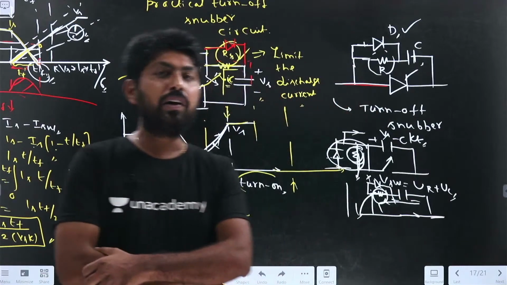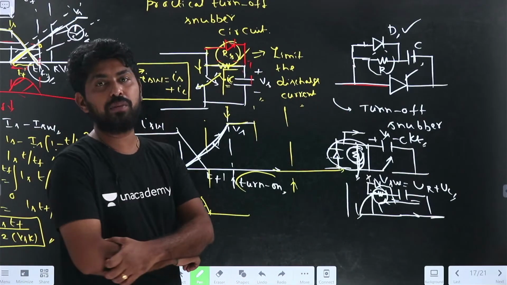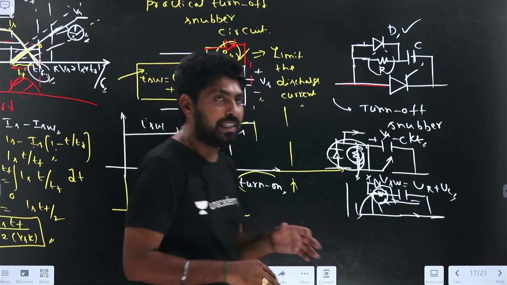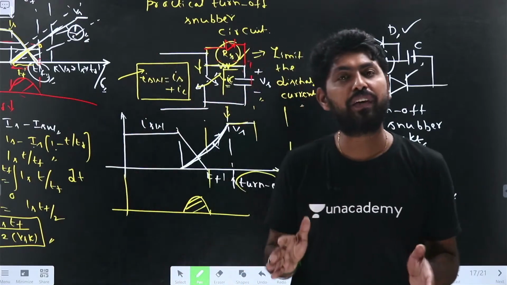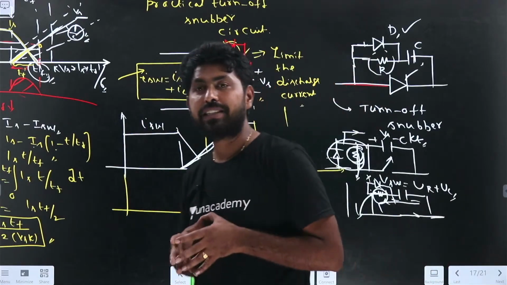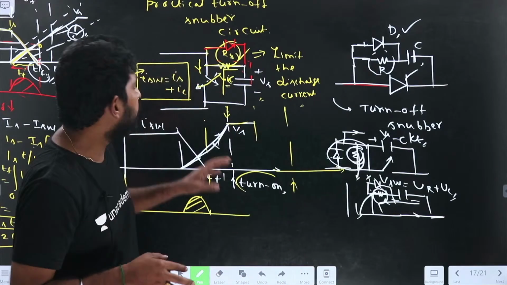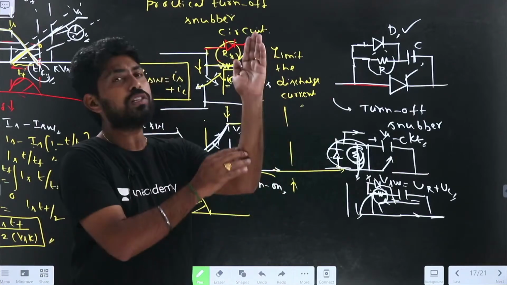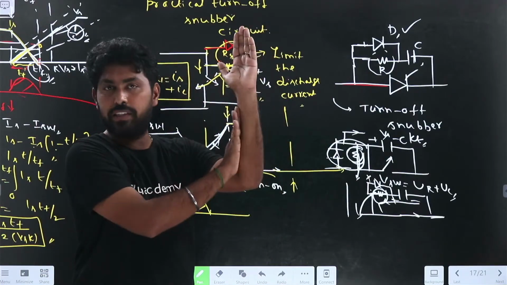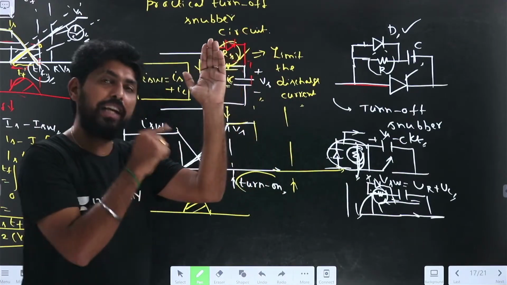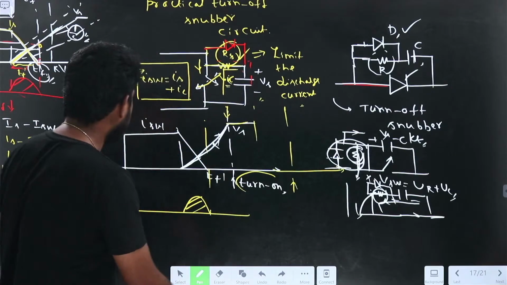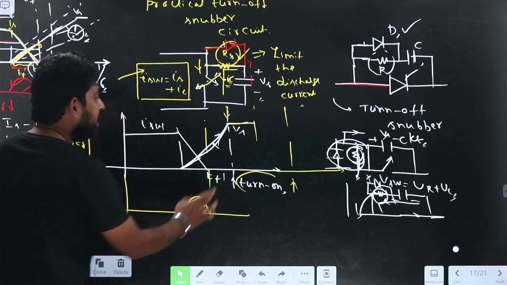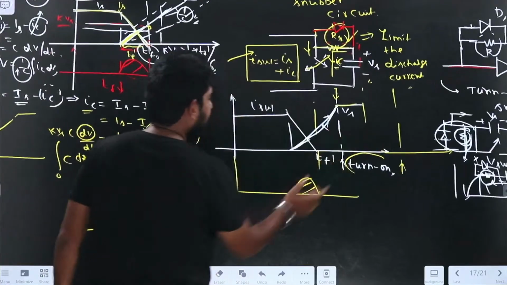Now tell me, what is the function of the turn-off snubber circuit? Is the function only for the dV by dt? If so, it will definitely reduce the dV by dt, because we have connected the capacitance across the device. But what is the remaining function? It will affect the turn-off time of the device.